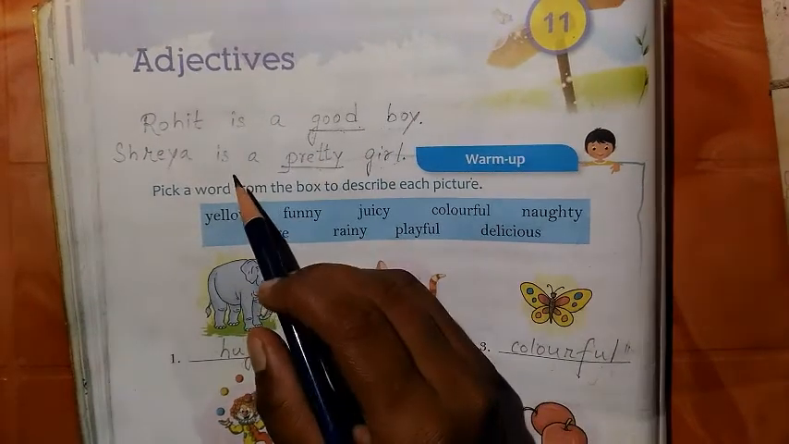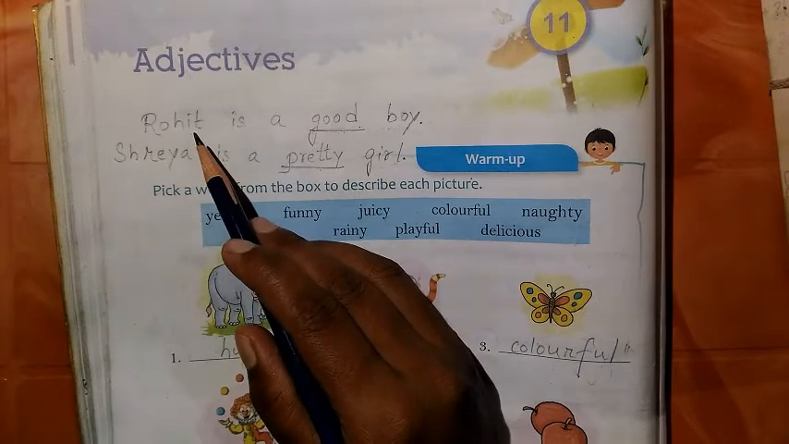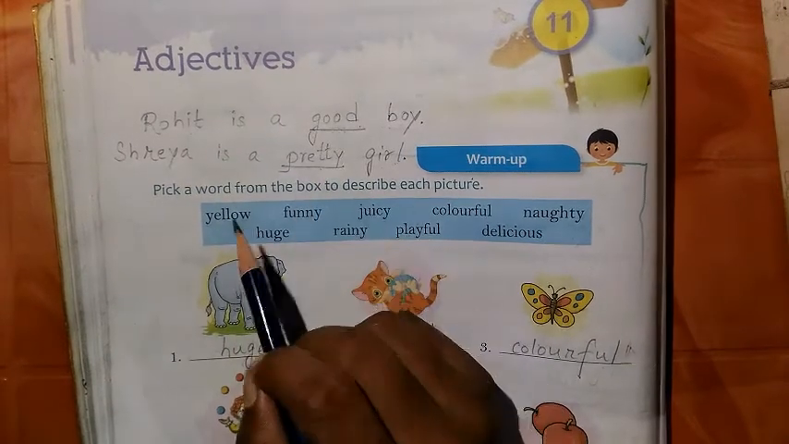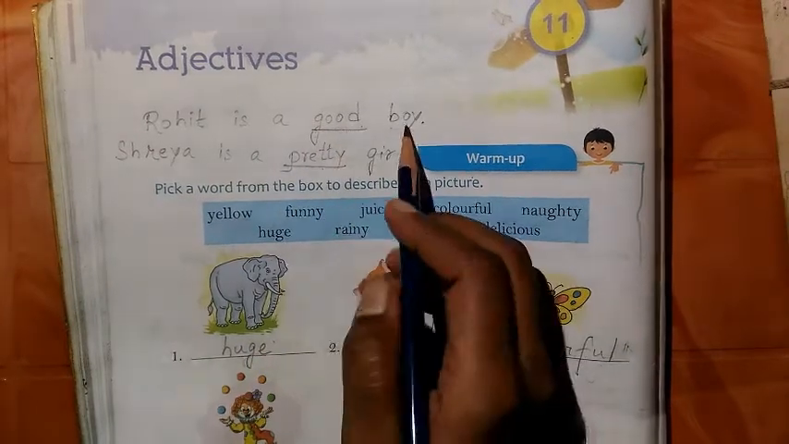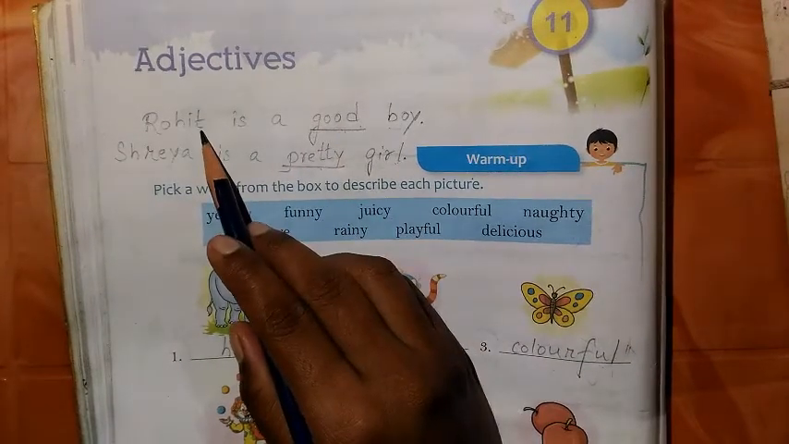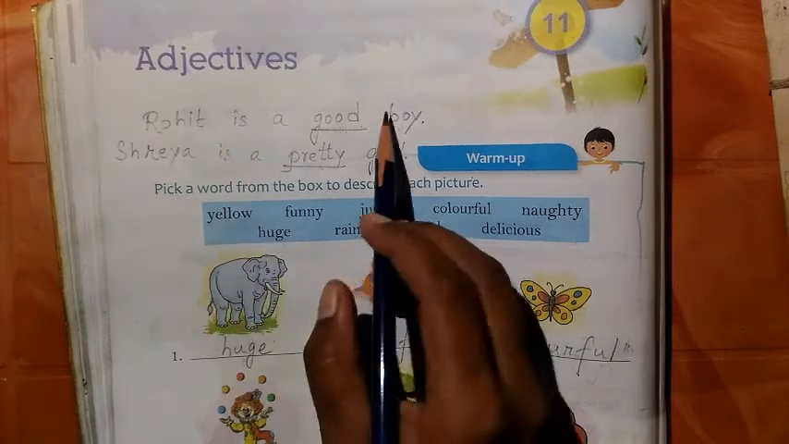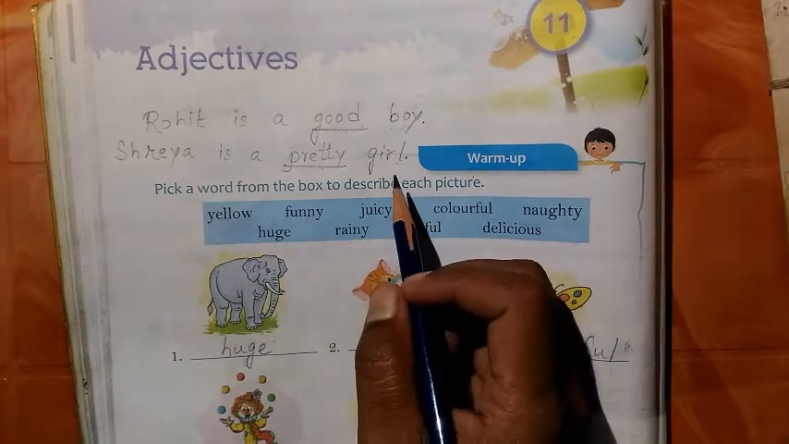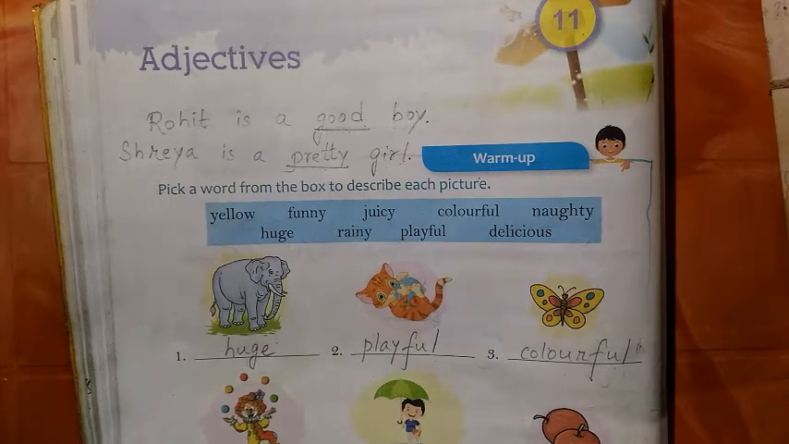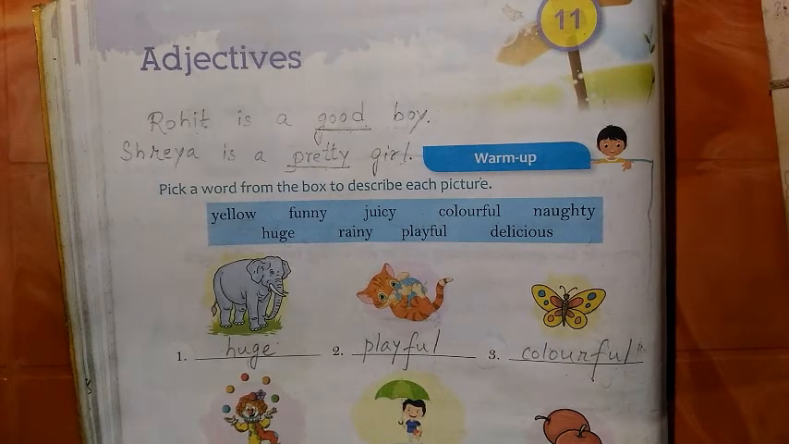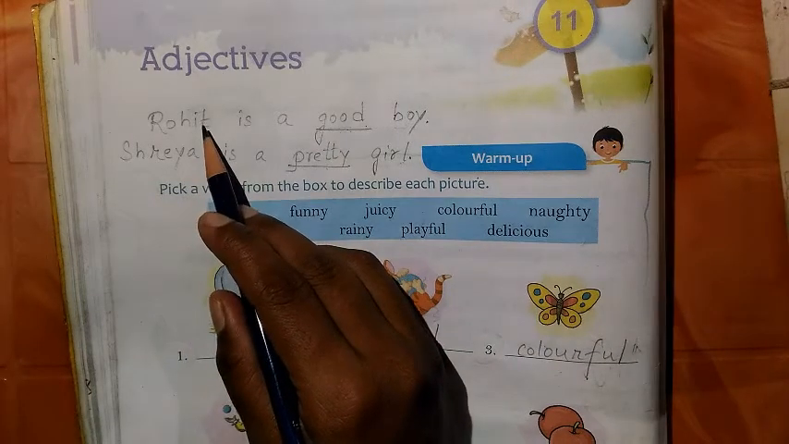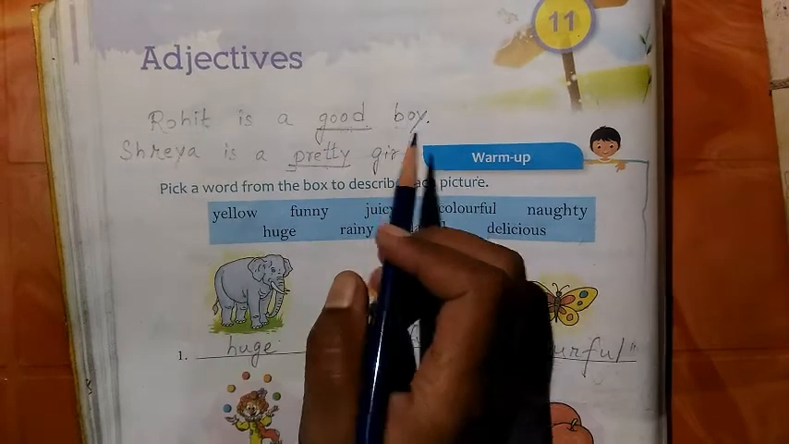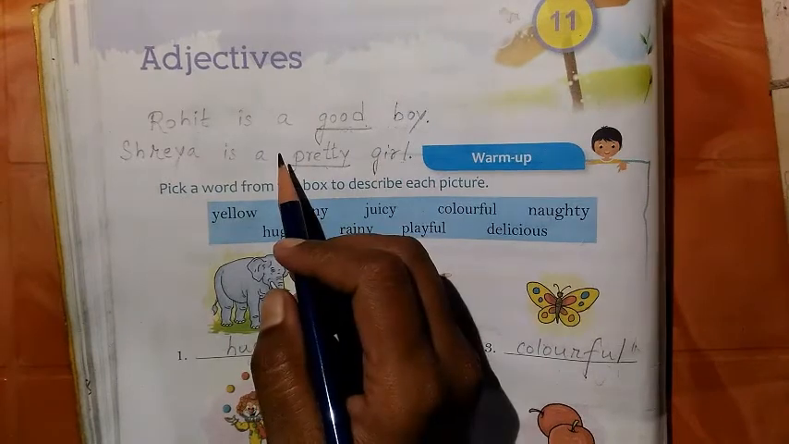So the sentence is, Rohit is a good boy. What type of boy is Rohit? He is a good boy. See here, there are two nouns: one is Rohit and the other is boy. A noun is the name of a person, place, animal or thing. So here, Rohit is a noun. Boy is also a noun.